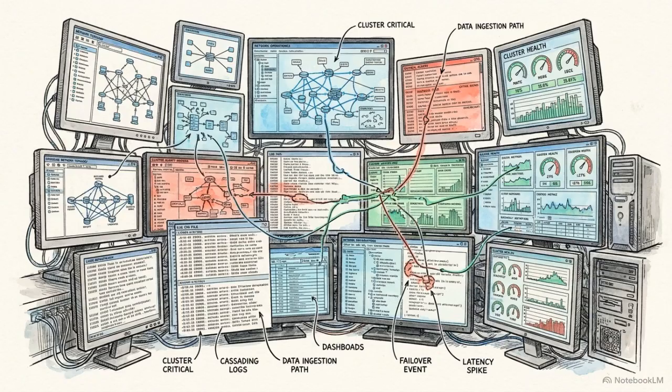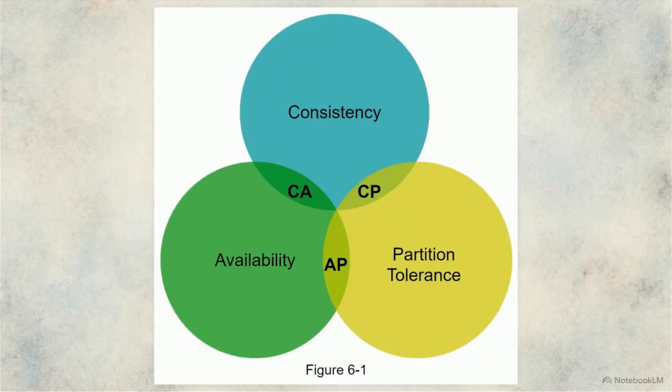Consistent hash rings, gossip protocols, sloppy quorums, hinted handoffs, Merkle trees. We have layered an incredible amount of complexity over simple read and write commands. This diagram reveals why all this machinery is necessary. The CAP theorem. It states that in the presence of a network partition, a distributed system must sacrifice either perfect data consistency or high availability.